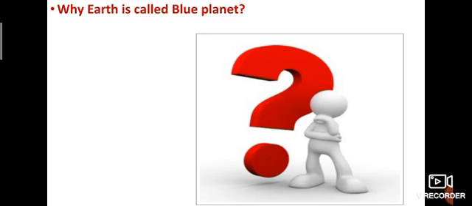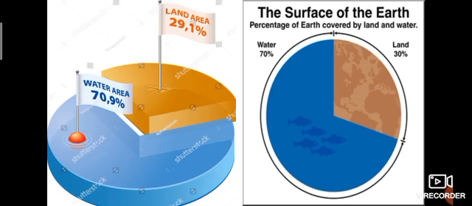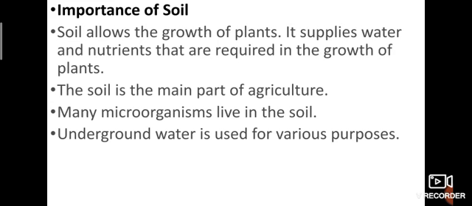It looks like a blue ball. Listen, 70% is water and 29.1% is land. This is our Earth, right? So what things cover our land? Yes, trees, plants, soil. Okay, superb.